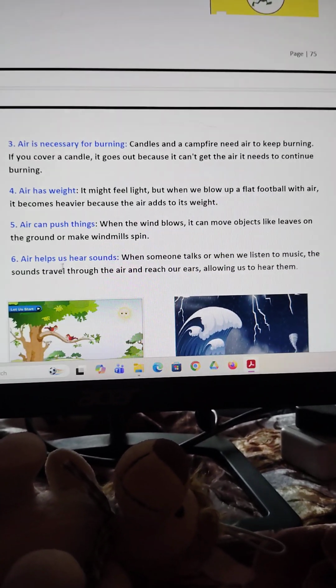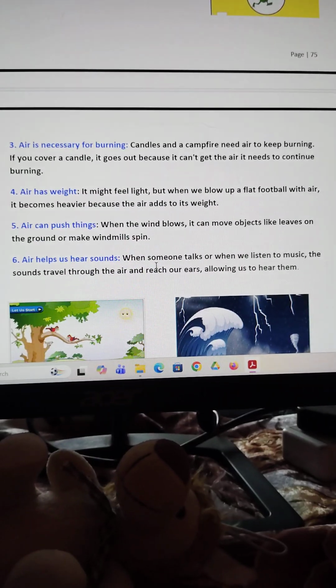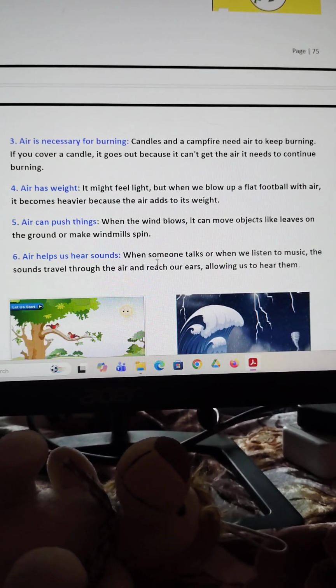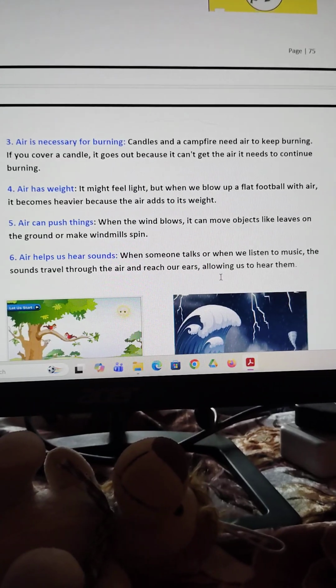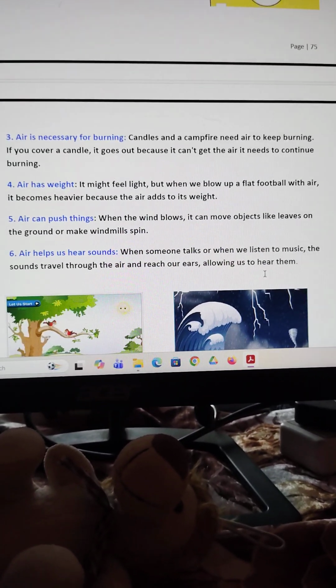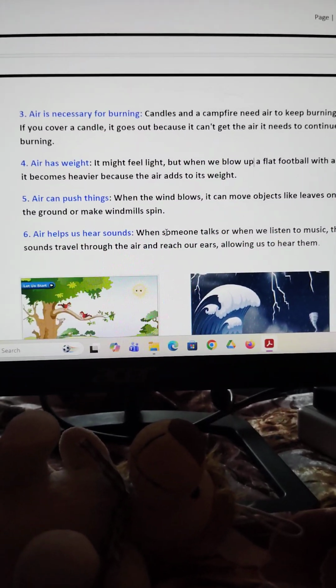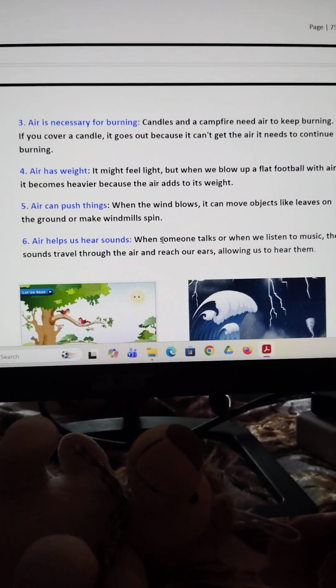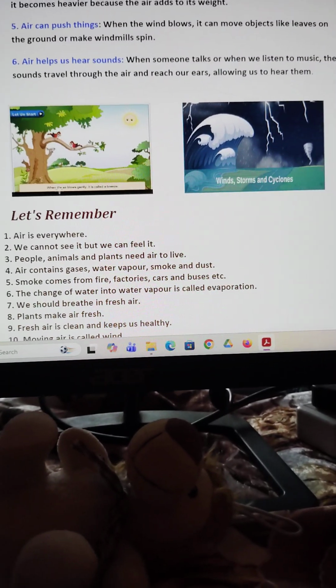Then air helps us hear sound. When someone talks, or when we listen to music, the sound travels through the air to reach our ears, allowing us to hear them. And whatever you are listening to, it is also through the air. Then this is the picture.